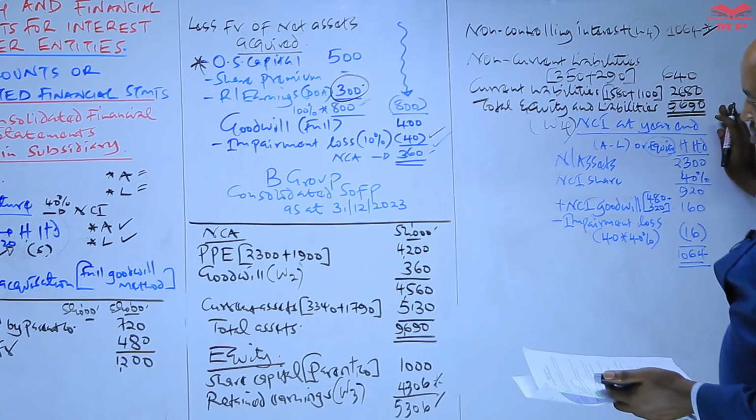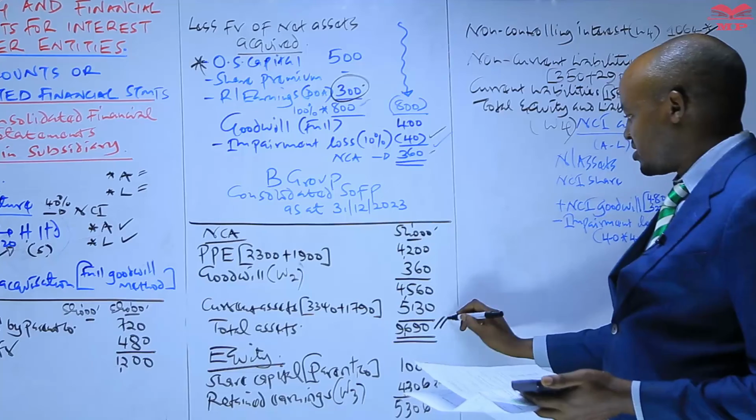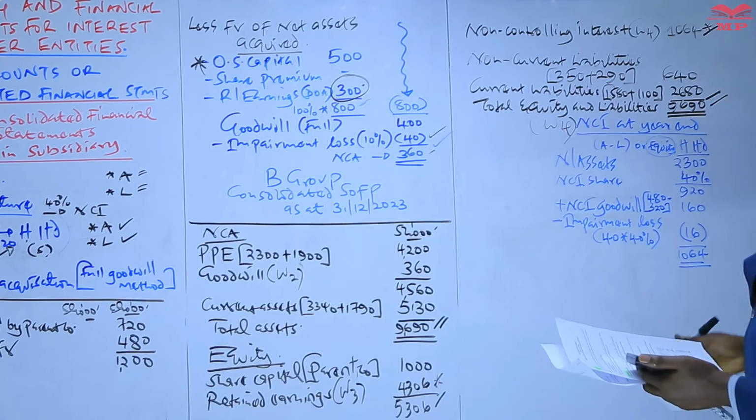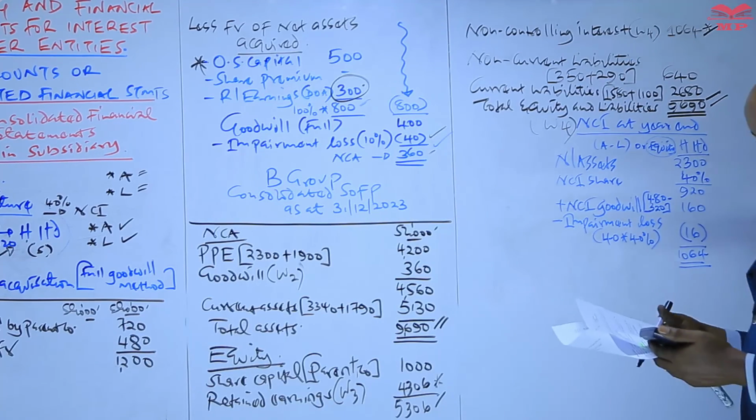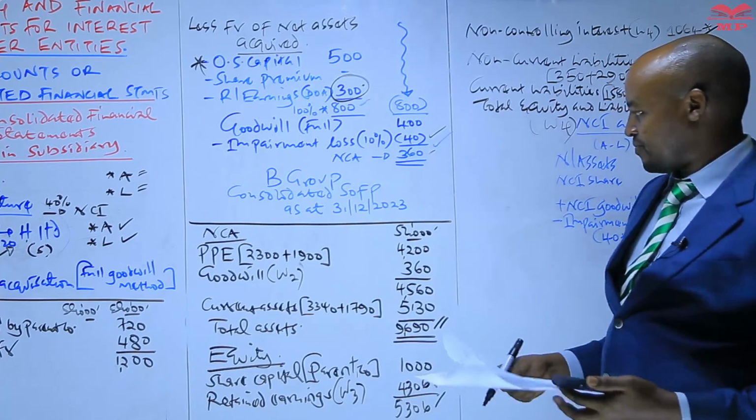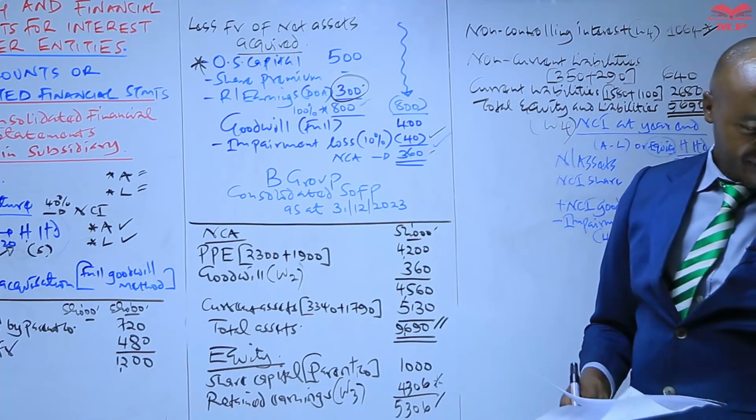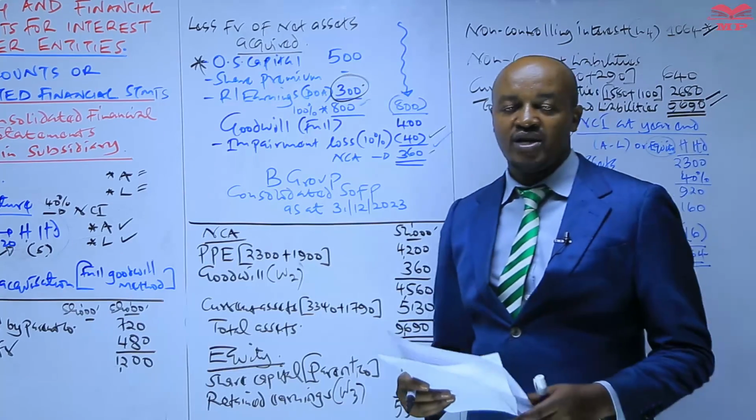That should be the same as the total assets. Yes, it is actually the same. So that is basically what was required as far as that illustration is concerned.